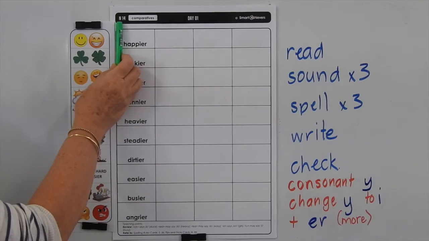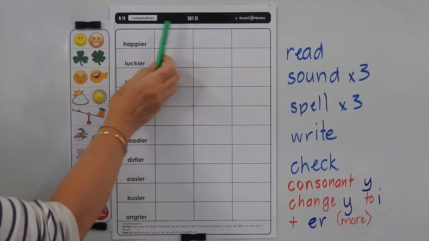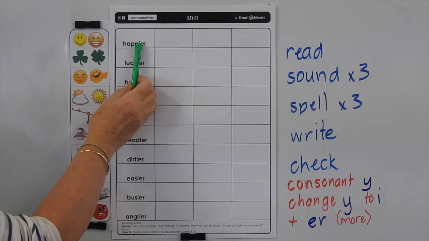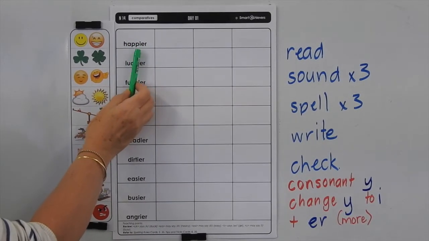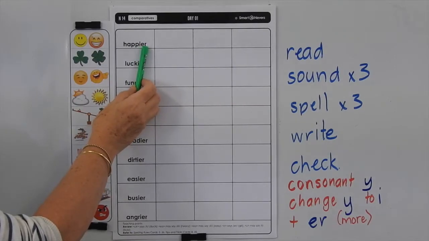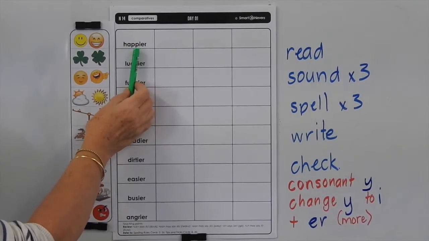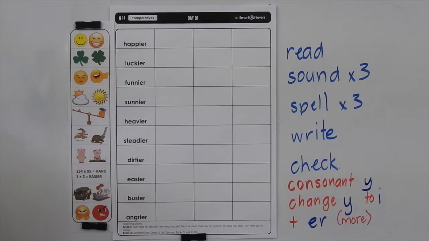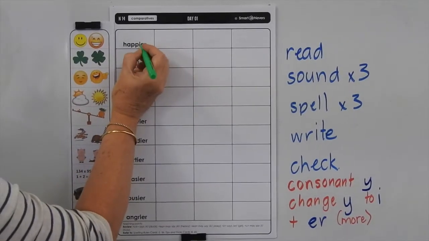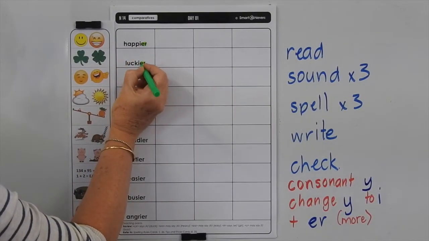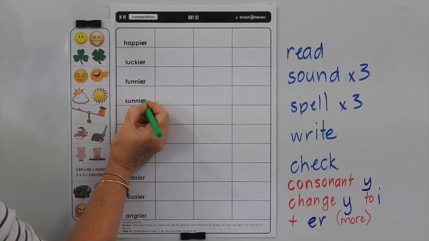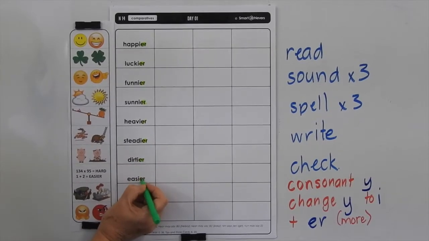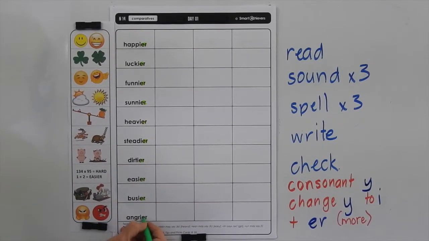This is level N, list 14, and we're doing the day 1 page, and we're looking at comparatives. To change a word into a comparative, to make it mean more of something, we are adding ER to the end of it. So rather than saying more happy, we would say happier. Rather than saying more lucky, we would say luckier. So let's go through and highlight that ER to indicate that we're meaning more of all of these words. Funnier, sunnier, heavier, steadier, dirtier, easier, busier, and angrier.